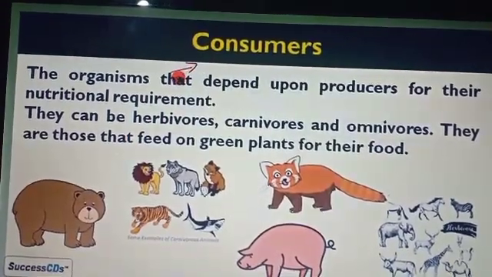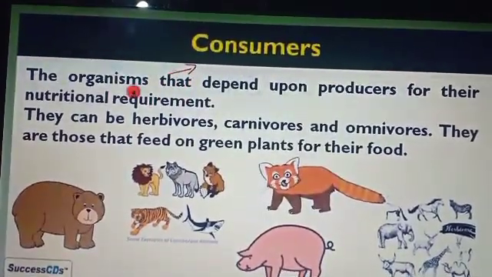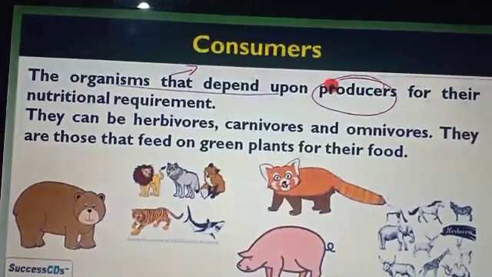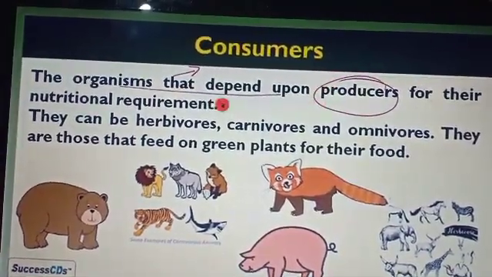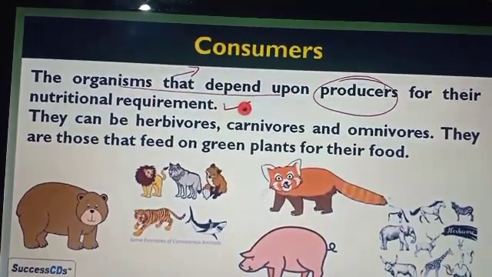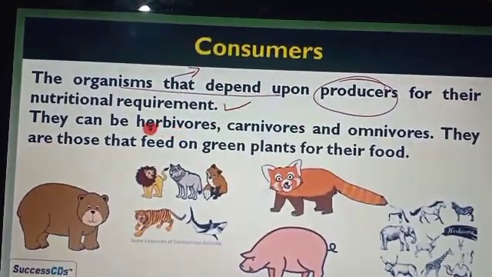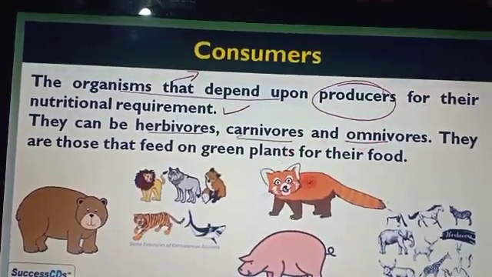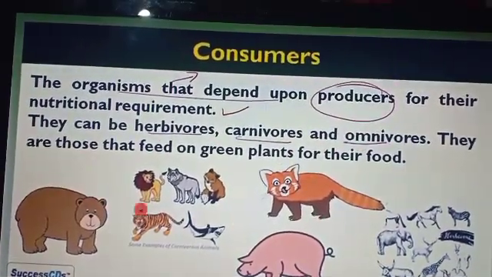Now the next one is consumers. Consumer means they are not able to make their own food. They depend on the producer, directly or indirectly, for food purposes. Then we consider them as a consumer. In that, the herbivores, carnivores and the omnivores are all included. Here you can see in the figure.